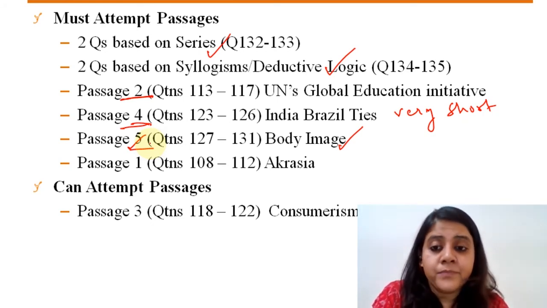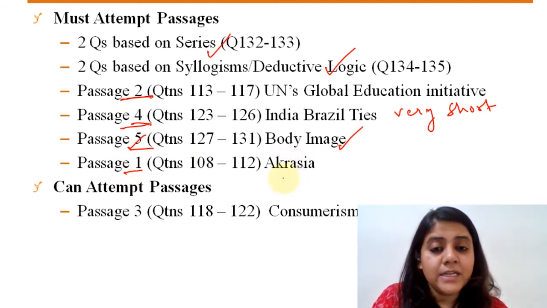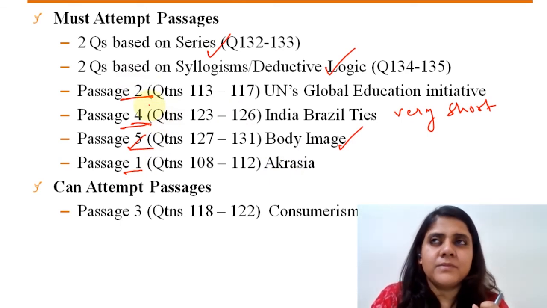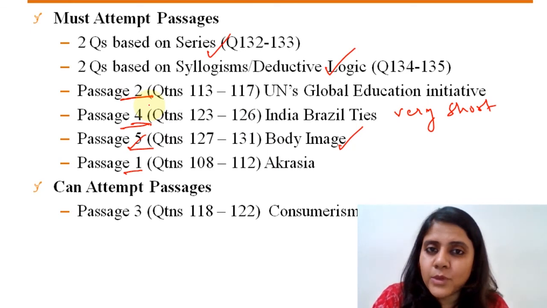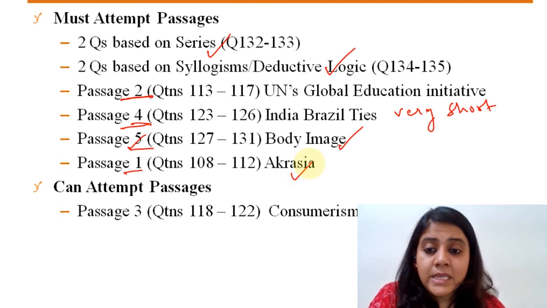The first passage, the one about acrasia and habits, good and bad habits, and all of that, I've still put under must attempt only. Although this passage would need a little bit of reading and careful understanding, the questions were still more or less doable. It was not too difficult. So this is also something that you could have attempted.